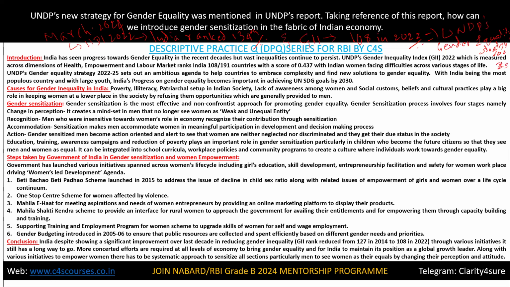And also recently in December 2024, UNDP India has received a gold certification for gender equality among all UNDP associations.